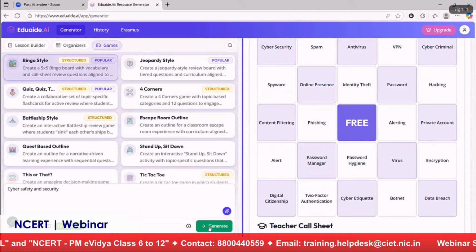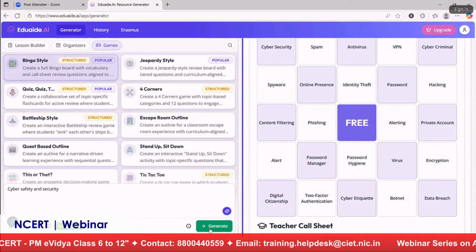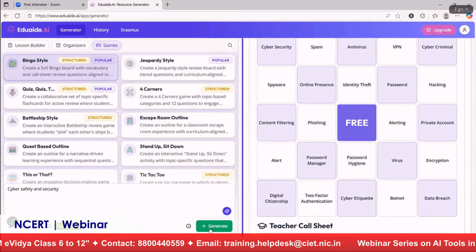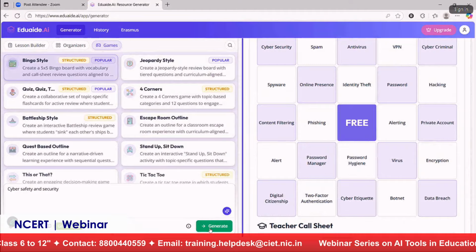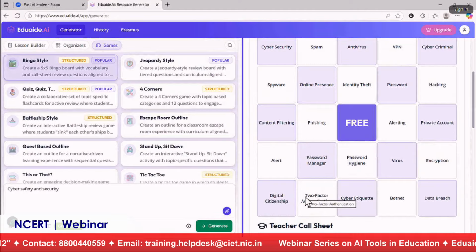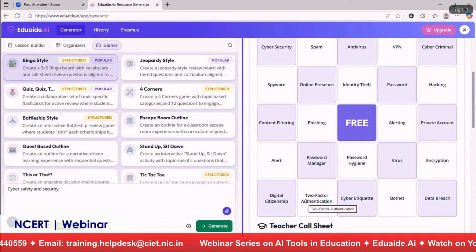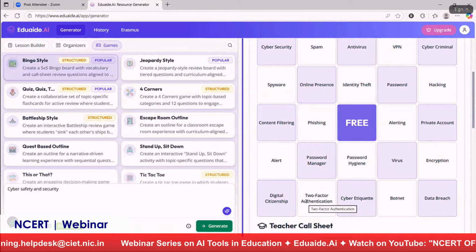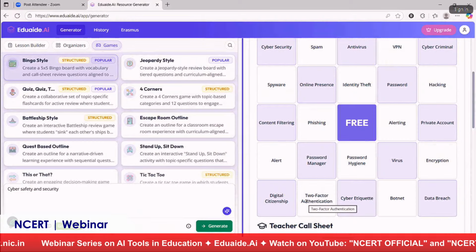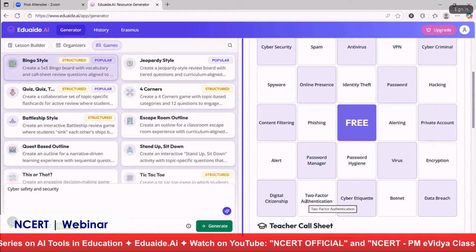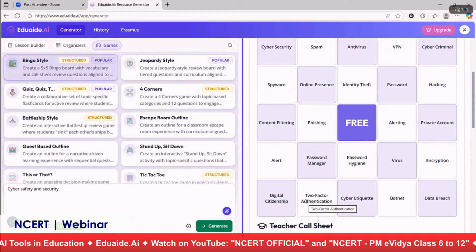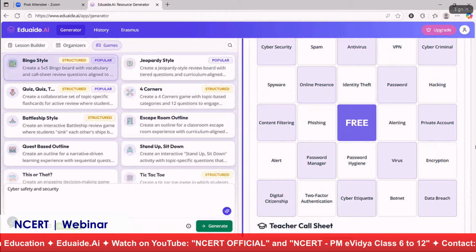So as we know, with any AI tool, whenever you generate, it will not generate the same thing. Every time it will create a new bingo card. So that can be distributed, and the teacher can read the question and the student can put a tick mark. It can be done as a group activity as well. So when they are playing this bingo game, they are also learning about cyber safety and security. So all these games are very useful when we want to have a meaningful engagement with our students in the class. And the next one, yeah, word search.